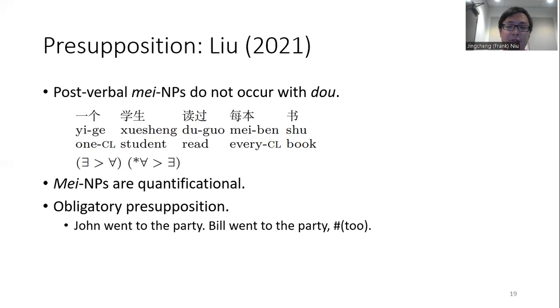So Liu argues that mei-NPs are truly quantificational and explains though through obligatory presupposition, just like too in "John went to the party, Liu went to the party too."